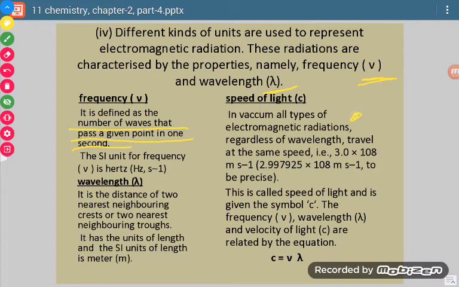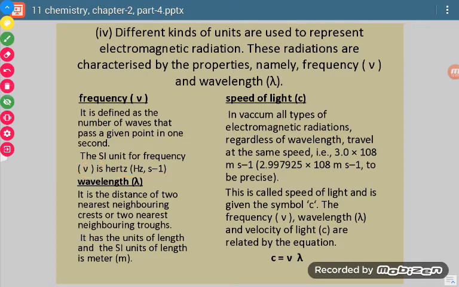Now see, suppose this is the source, and from here the waves are going this way. Then suppose this is the point where we are observing. Suppose 10 waves pass this point in 1 second, then we will say the frequency is 10 per second, or 10 hertz. So frequency is the number of waves passing through a point in 1 second. It is denoted by nu, and its units are either hertz or second inverse.